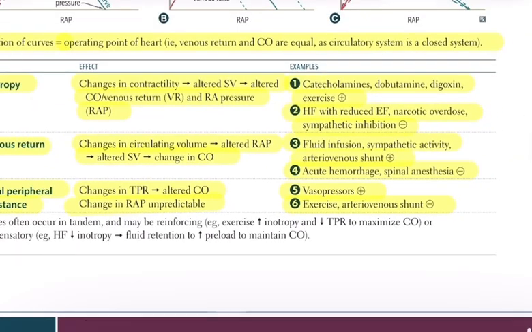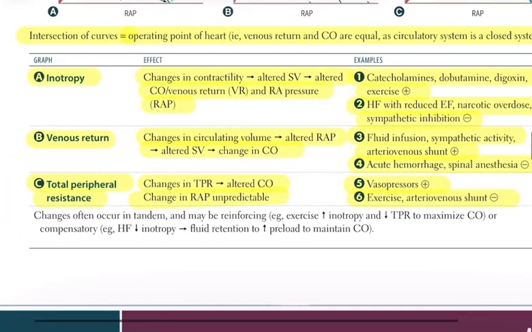In real life, these changes do not usually happen in isolation. They often occur together and may reinforce each other. For example, during exercise, both contractility increases and total peripheral resistance decreases, which work together to maximize cardiac output. In heart failure, reduced contractility may be partly compensated by fluid retention, which increases preload and helps to maintain cardiac output.